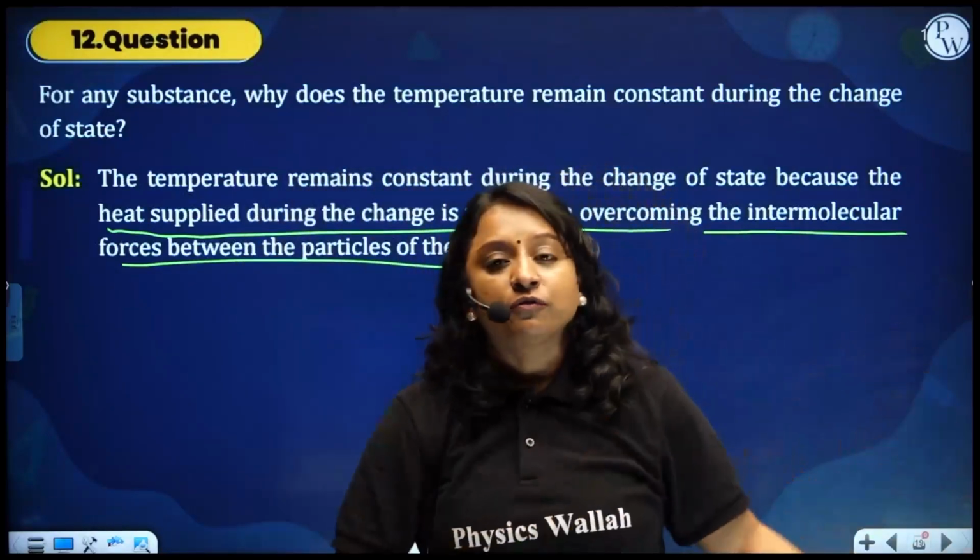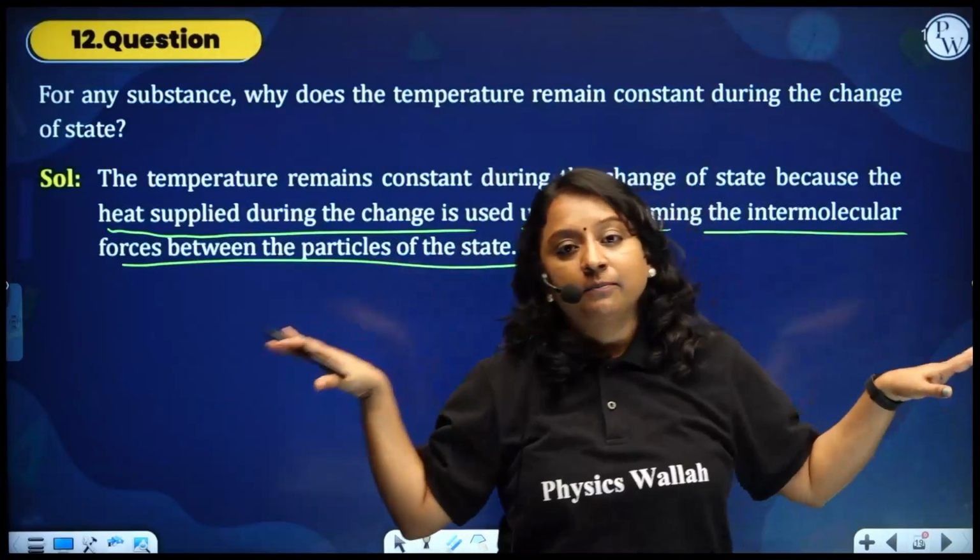Particles, once they come out of their force of attraction, are free, they can fly.